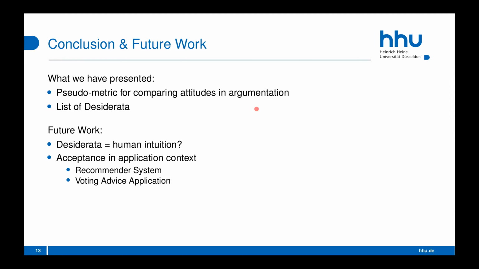First results indicate that actually the last property I've just shown isn't as intuitive as we thought at first glance. And furthermore, we want to check whether our metric actually yields good results in application context. We are actually evaluating it in a recommender system right now. And we want later on to test it in a voting advice application to calculate the distance between the attitudes of voters and political parties.